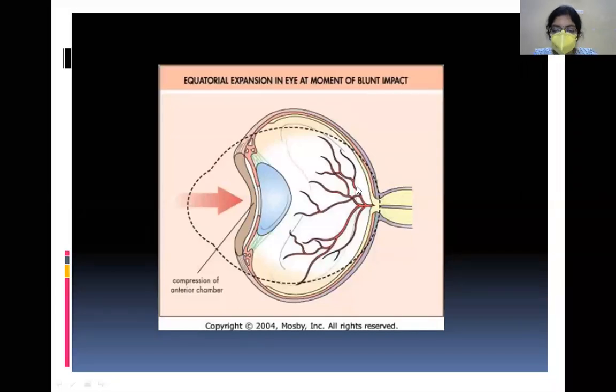And what you have to remember is, when this eyeball is being compressed antero-posteriorly, there is expansion of the eyeball in the equatorial direction. You can just imagine from this diagram, the eyeball was originally like this along the dotted line. Now, after being compressed, you can see there is expansion in the equatorial direction. It is just like a smiley ball. When you try to compress it anterior posteriorly, there is expansion in the diametrically opposite directions. Okay.